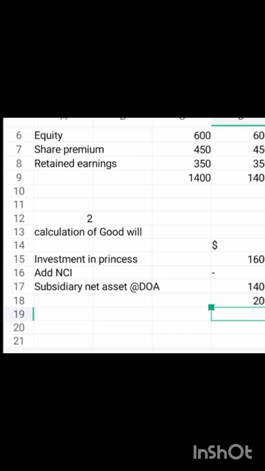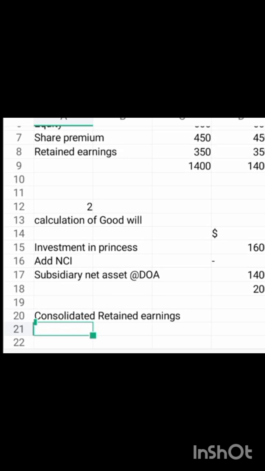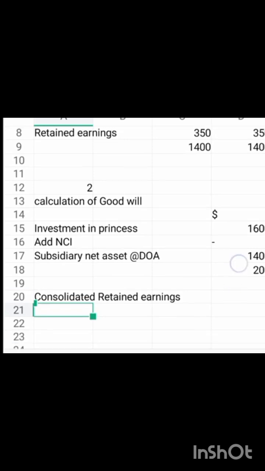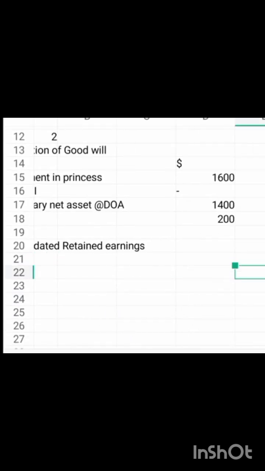The next step is that we should calculate consolidated retained earnings. So we come here, we say consolidated retained earnings.